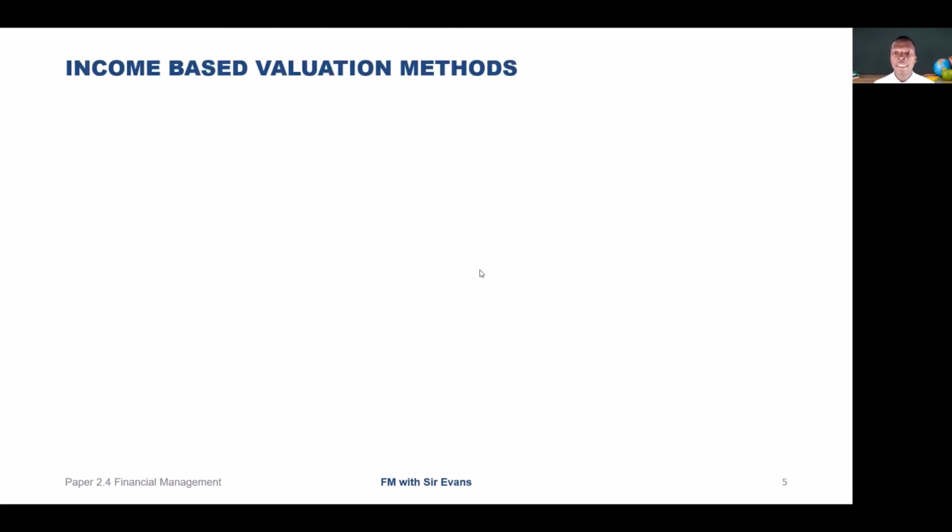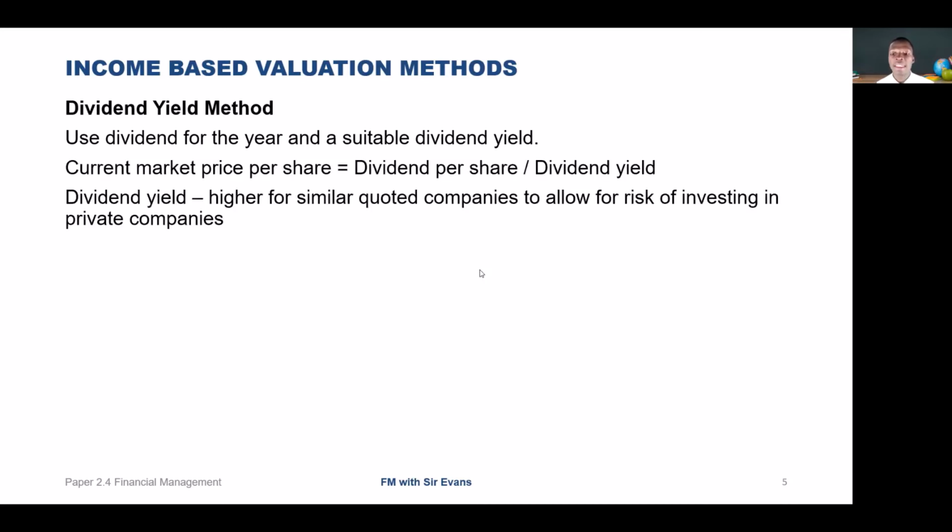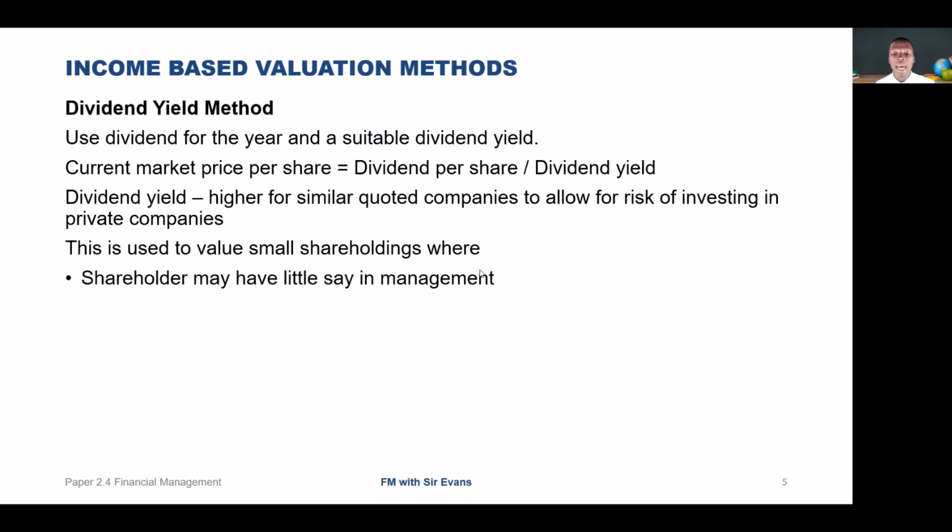So we continue with certain other income-based valuation methods. We have the dividend yield. The company's shares are valued using its dividend for the year and a suitable dividend yield. So the current market price per share will be the dividend per share divided by the dividend yield. The dividend yield is higher for similar quoted companies to allow for the risk of investment in private companies. This is used to value small shareholdings where the shareholders may have little say in the running of the business and are interested only in the income stream that it provides.